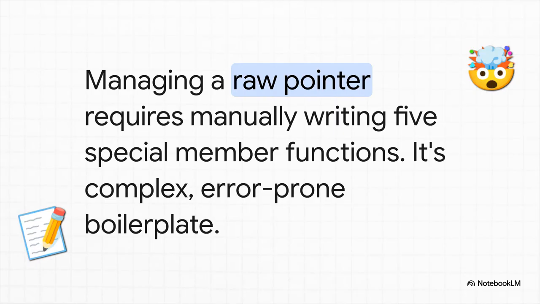Now, let's look at what happens when we go old school and stick a raw pointer inside a class. You immediately get dragged into this mess called the rule of 5. This means you, not the compiler, have to write the destructor, the copy constructor, copy assignment, move constructor, and move assignment. All of that boilerplate, all of that complexity, just to manage one little pointer. It's a breeding ground for bugs, and it totally distracts from what the class is supposed to be doing.